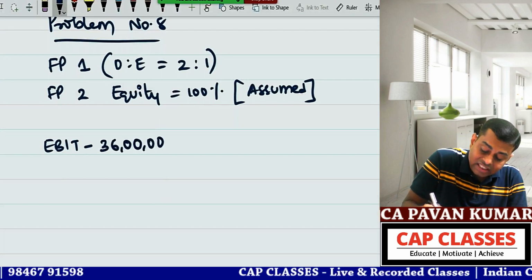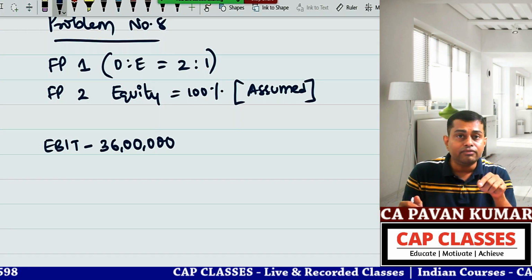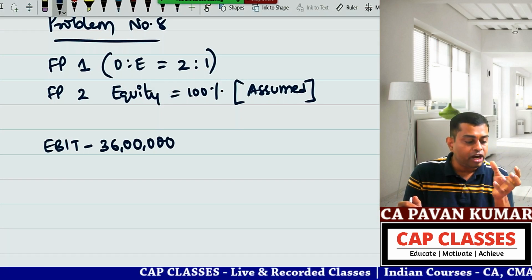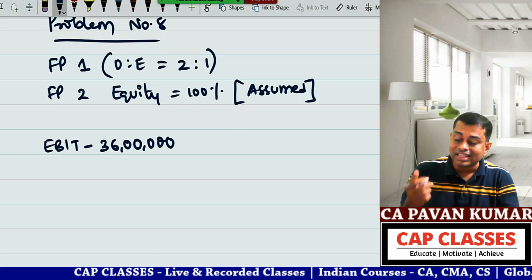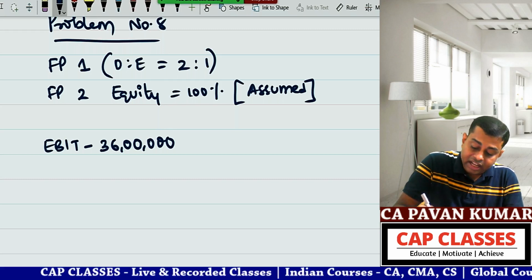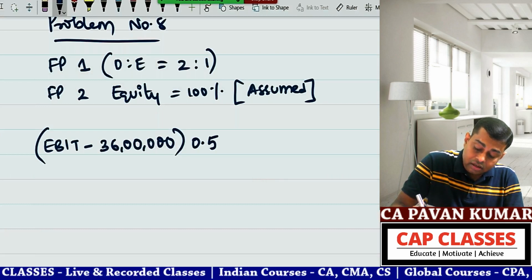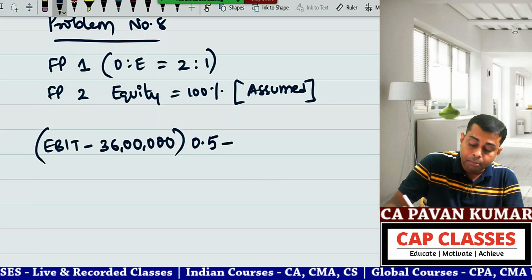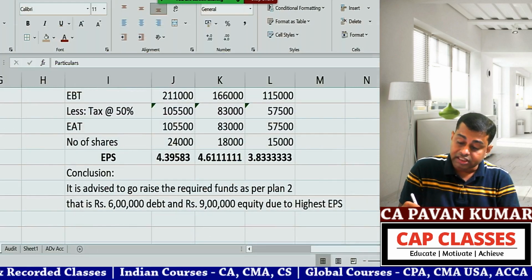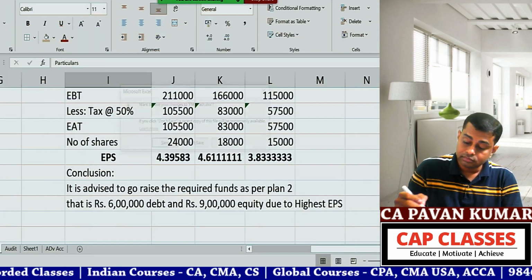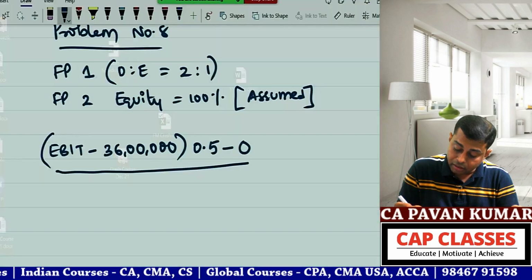You understand how 36 lakhs is calculated? Total project cost is 4.5. In that, the component of debt is 2 portions out of 3. That means 4.5 crores into 2 by 3, which is 3 crores into 12%, 36 lakhs. EBIT minus this, into what is the tax rate? 50%. So EBIT minus 36 lakhs, into 1 minus tax rate, 0.5, minus preference dividend 0, divided by number of equity shares.